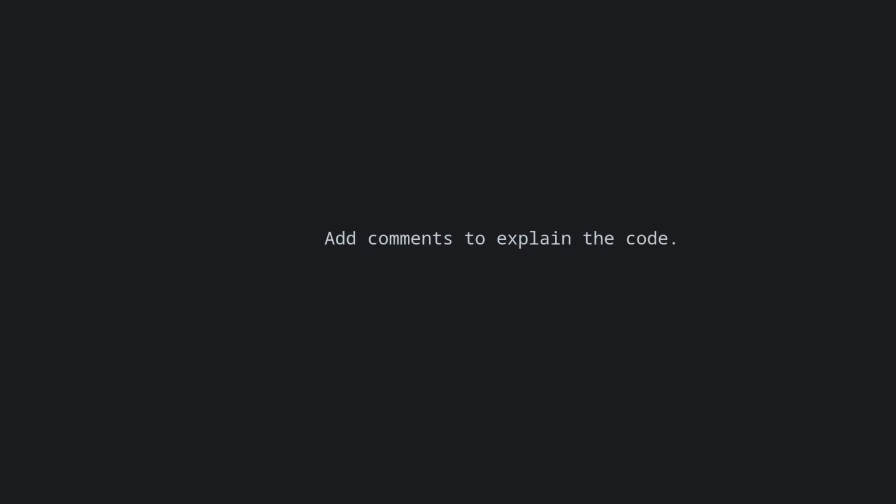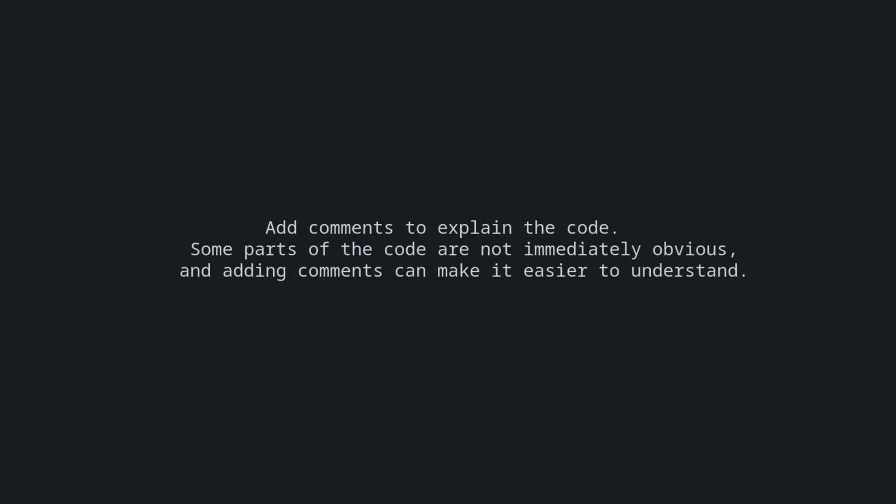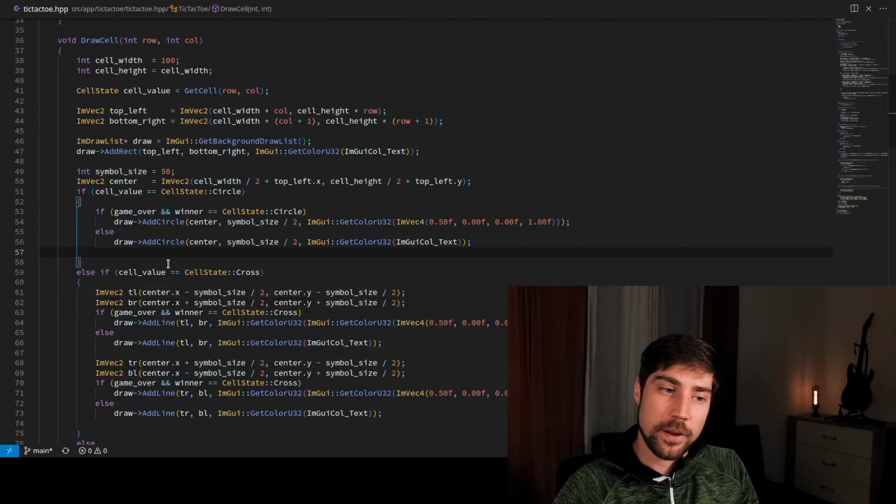Add comments to explain the code. Some parts of the code are not immediately obvious, and adding comments can make it easier to understand. And this is something that I completely agree with. If I look at the code, there are basically no comments whatsoever inside.